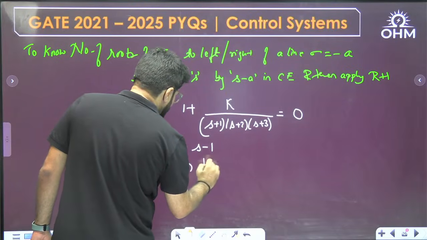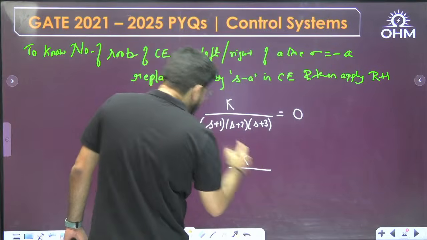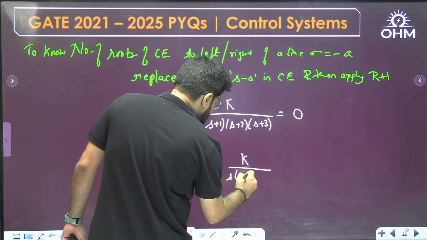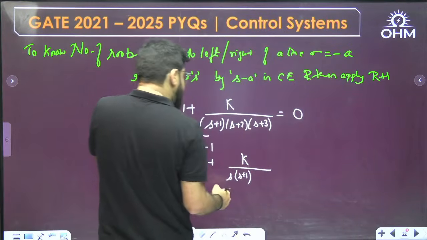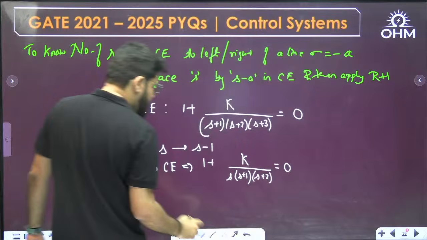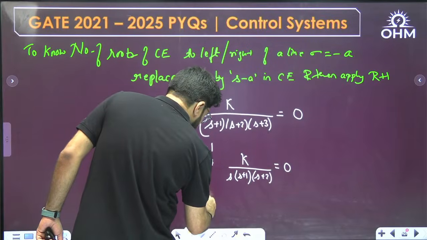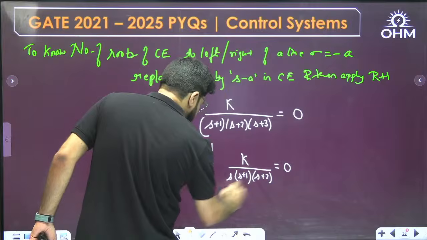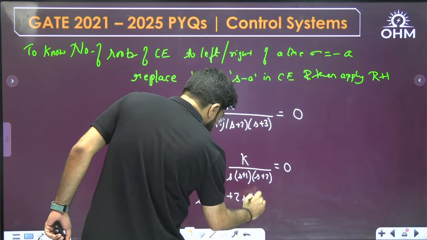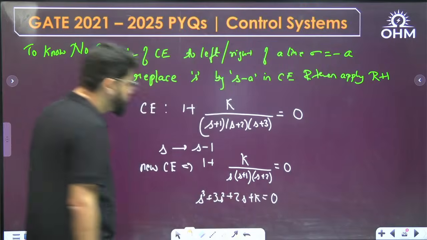It will now look like 1 plus K by (s minus 1 plus 1, which is s)(s minus 1 plus 2, which is s plus 1)(s minus 1 plus 3, which is s plus 2) equal to 0. So solving the cubic equation, you will get s cube plus 1 plus 2, 3s square, plus 1 into 2, 2, 2 into s, plus K equal to 0.